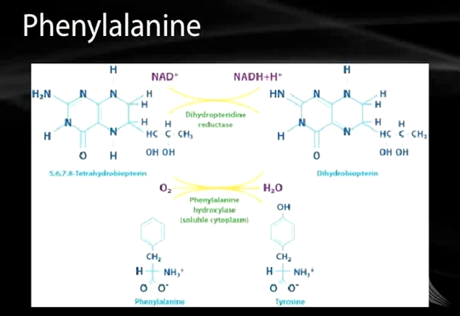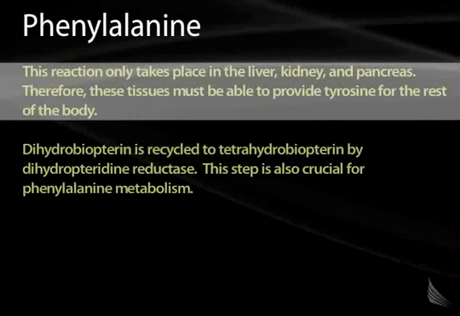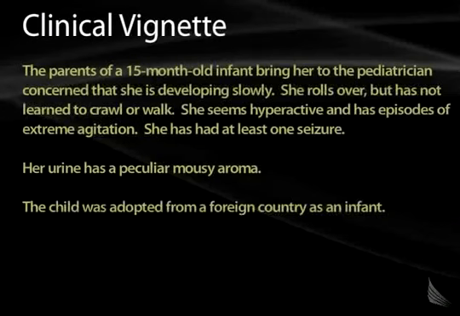Now, dihydrobiopterin needs to be recycled back to tetrahydrobiopterin in order for it to function again. This reaction only takes place in the liver, the kidney, and the pancreas. Therefore, these tissues have to be able to provide tyrosine for the rest of the body if it's not sufficiently found in the diet. Now, there's a defect in this that causes a common genetic disease, as illustrated in the following clinical vignette.